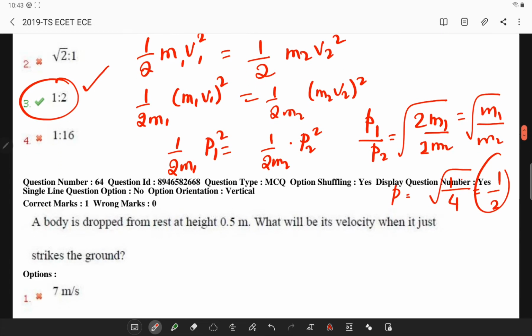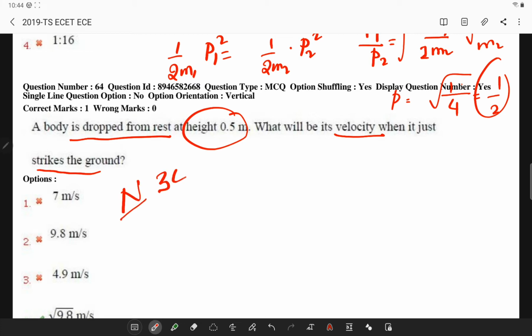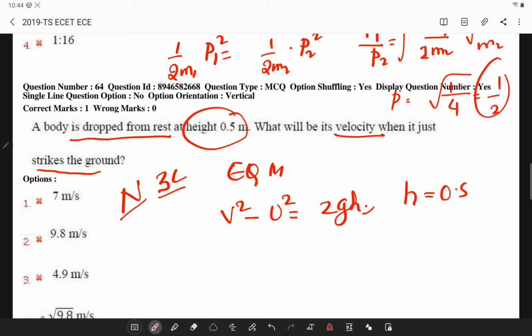Next, a body is dropped from rest at a height of 0.5 meters. What is the velocity with which it strikes the ground? Remember the third equation of motion, v square minus u square is equal to 2gh, and here h is given as 0.5 meters.